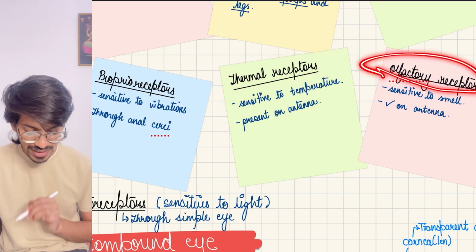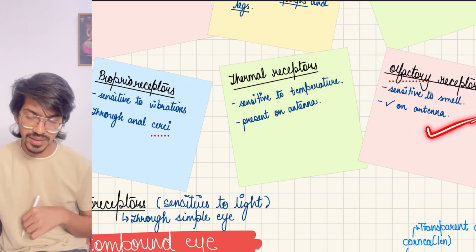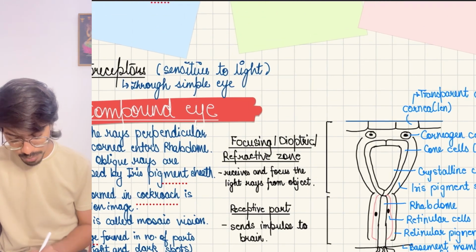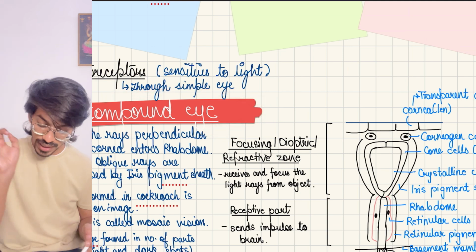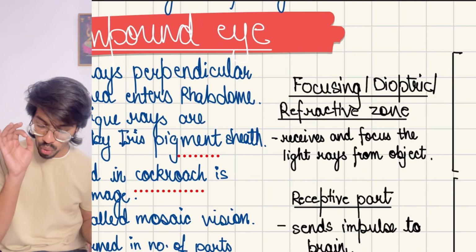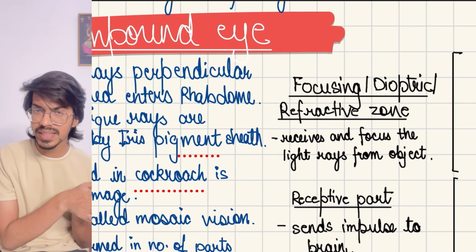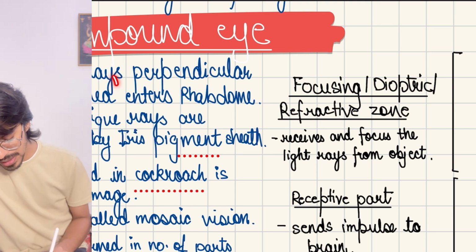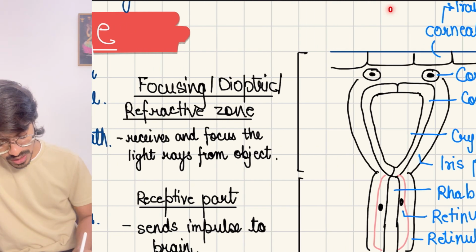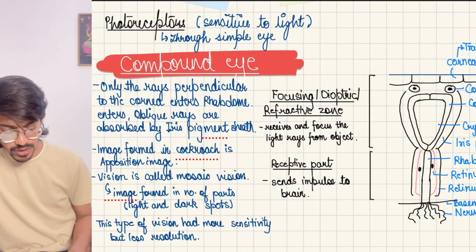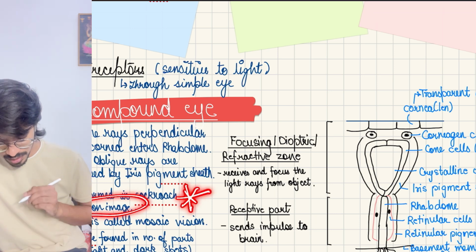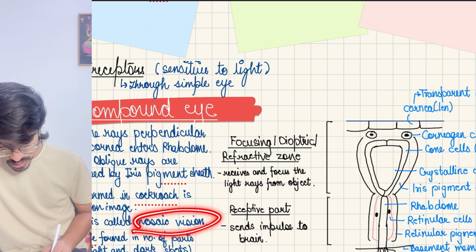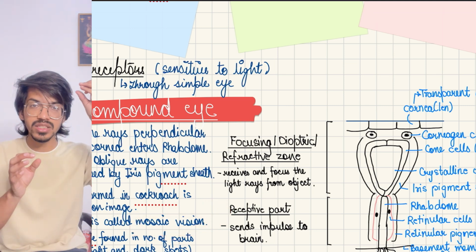Then olfactory receptors, which are sensitive to smell, are on the antenna. Last are the photoreceptors for light, and the compound eye is also there. Here you have to remember that only those lights will be identified which fall perpendicular on it. Moreover, their image is an apposition image. Their vision is mosaic vision, because the ommatidium has simple units.